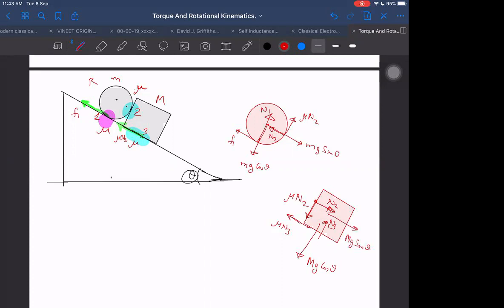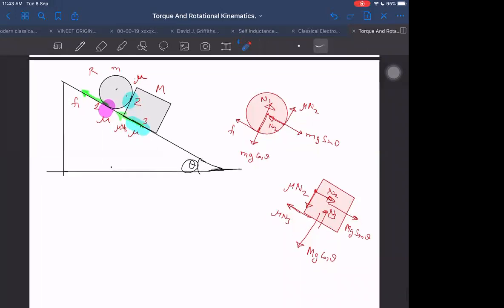Now let us check again properly. So two forces, right? Mg sin theta, Mg cos theta taken, done. Then second on this one. Two forces here, N2 and Mg sin theta, done. I think done. These are the forces only. Okay. So now, what will be the equations that we are having here?